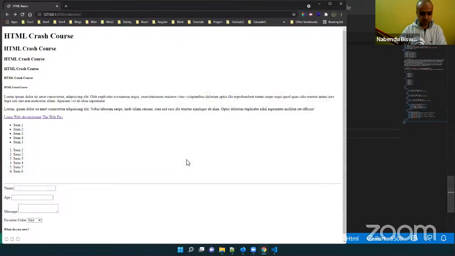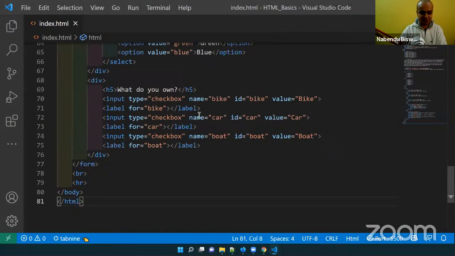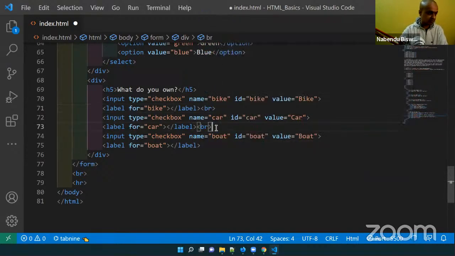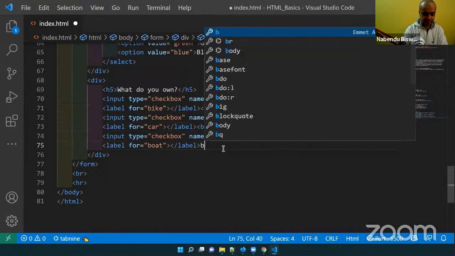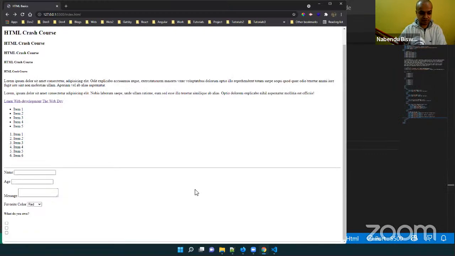I want to do it here also. See, but where are they? They are not being shown. Why are they not being shown? Because this is again an inline element. Both of them are inline elements. So I will have a br here, br here, and br here. Save it. Why is it not being shown?